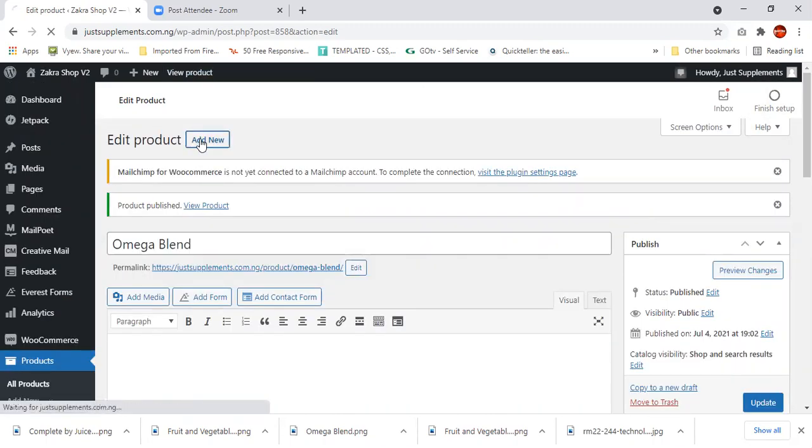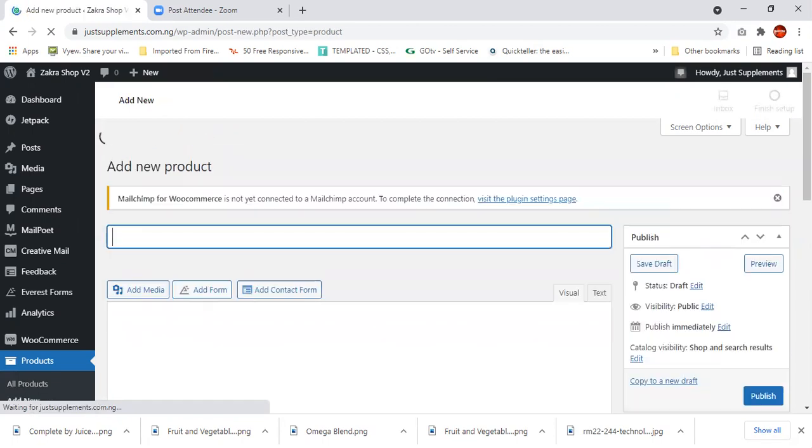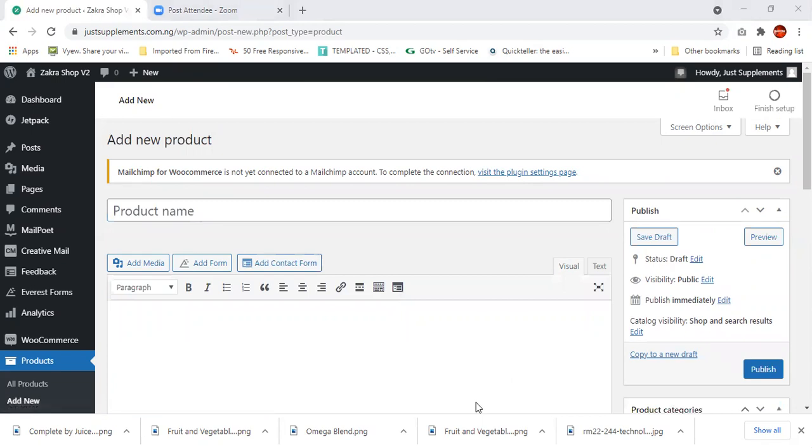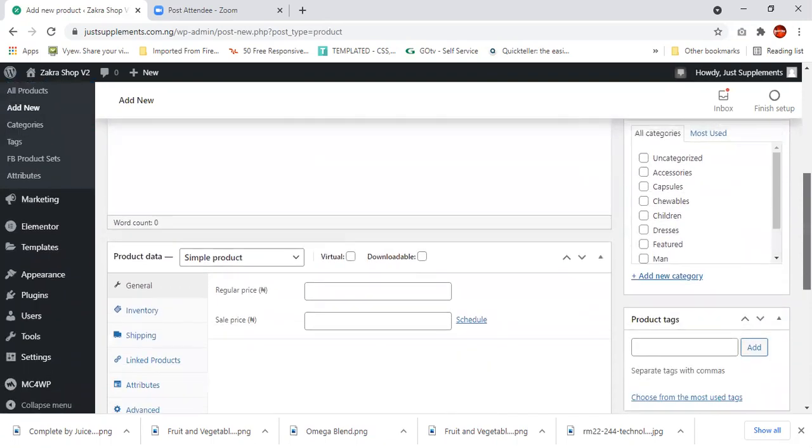We'll just come over here and click add new again. Okay. The product I'm going to be adding is called fruit and vegetable blend capsule. Okay. I'll just come over here once again. You can see that it's quite easy. It's not really difficult. It's just like I always talked about. Just click and drag. You don't need programming skills. You don't need to know web scripting stuff before you can start. As long as you can click and drag, you're good to go.